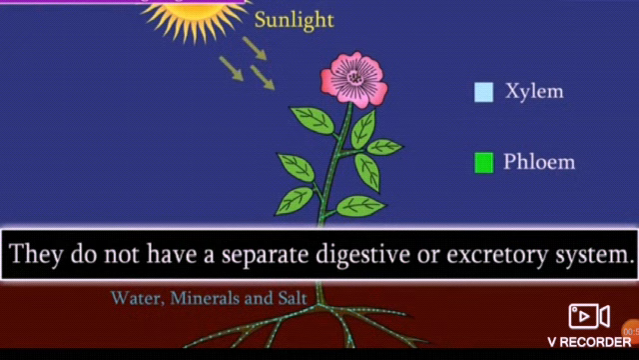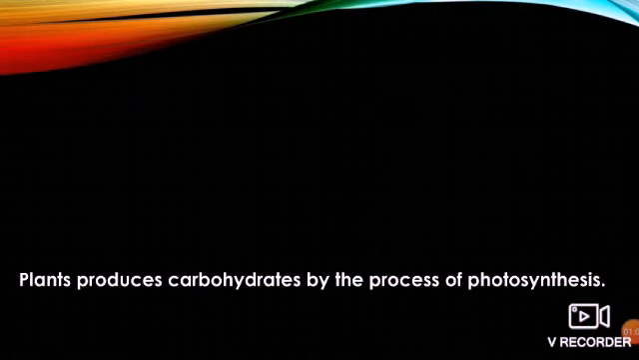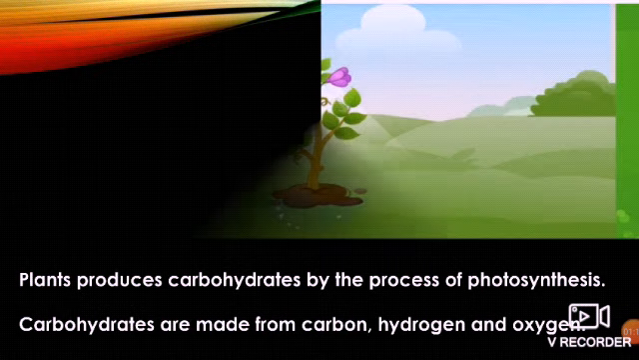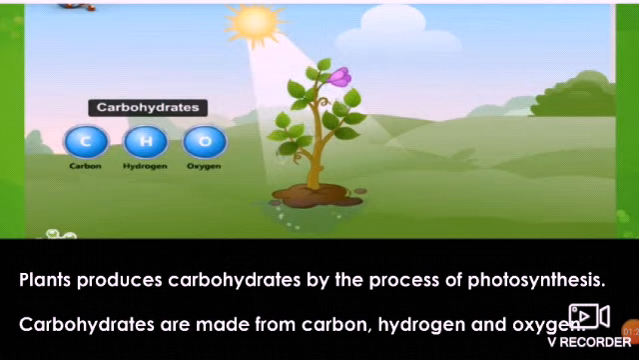Plants do not have a separate digestive or excretory system the way we have. Plants produce carbohydrates by the process of photosynthesis. Carbohydrates are made from carbon, hydrogen and oxygen. Students, the way our body requires carbohydrate, a very important constituent, the plants also require carbohydrate for their growth. Through that carbohydrate they get carbon, hydrogen and oxygen, and they mainly get it from the air.